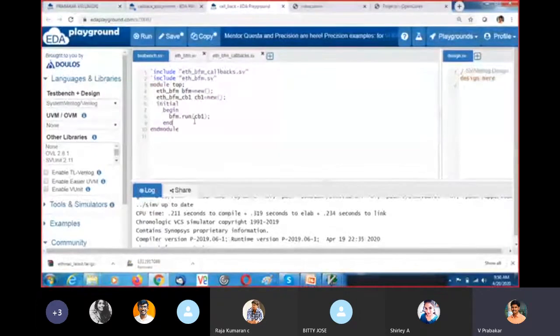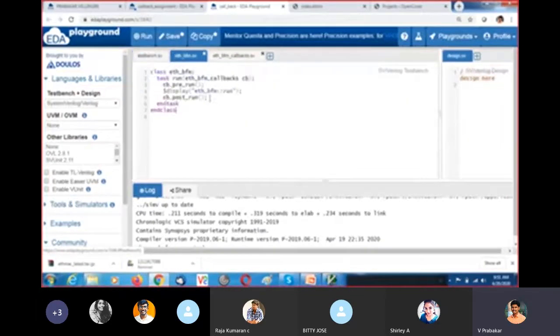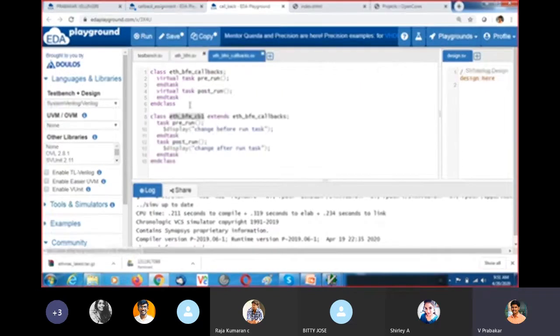So I am passing it here, and in BFM I am getting the CB. CB is of type BFM callbacks. You have to mention the type. What is CB? It's nothing but a BFM callback handle. So this CB1 I am getting here.